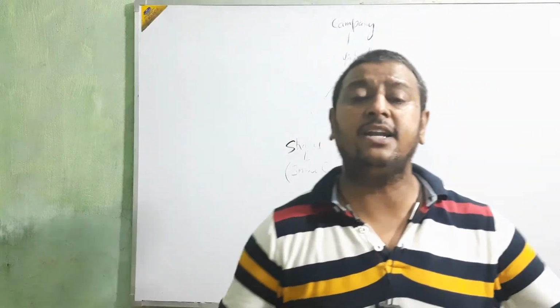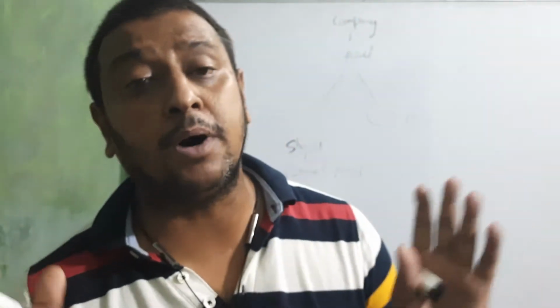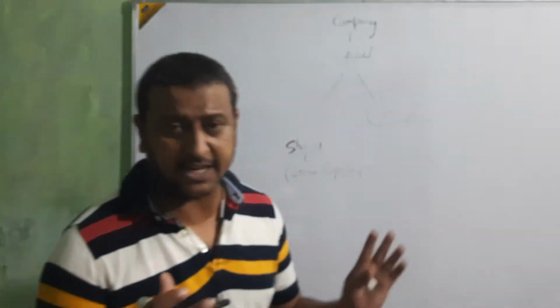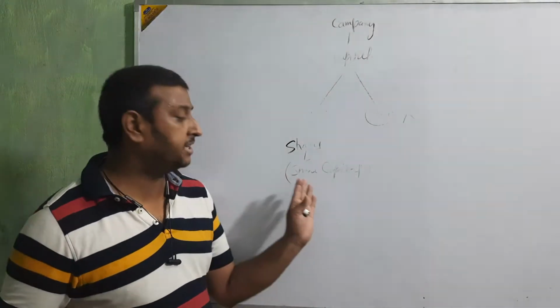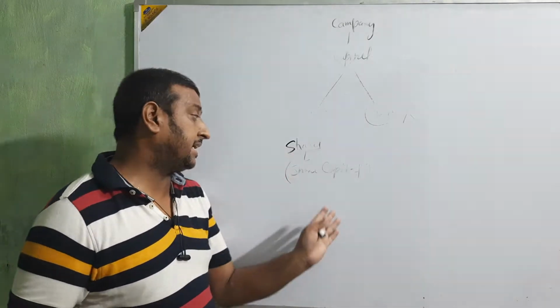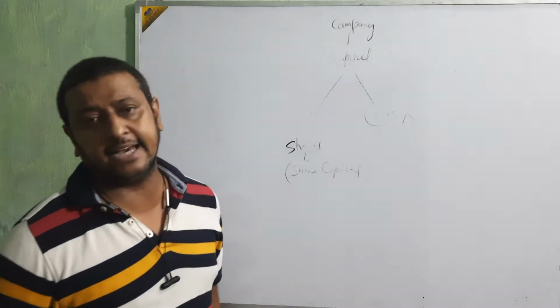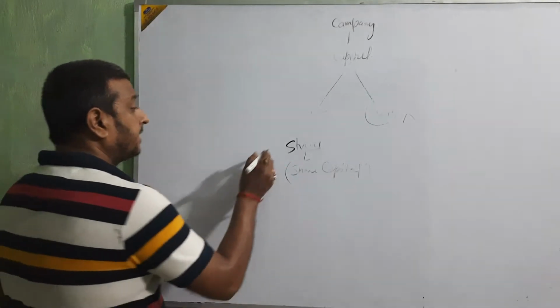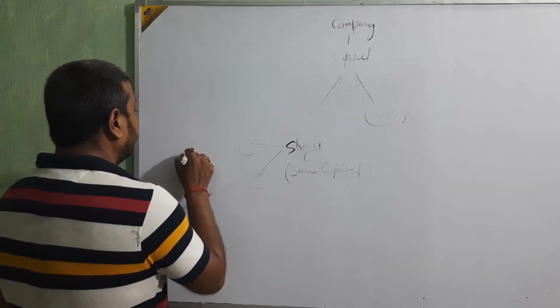Again, I would like to explain the meaning of share. A share is the smaller part of the capital which is issued to the public for arranging the capital. And the capital which is arranged by issuing this share is called share capital. Now we are going for the types of share. There are two types of share, beta.